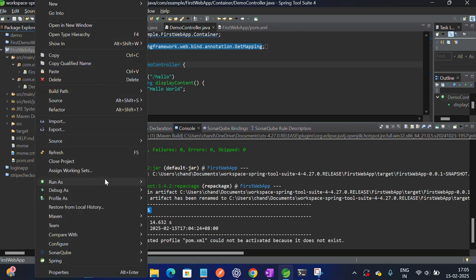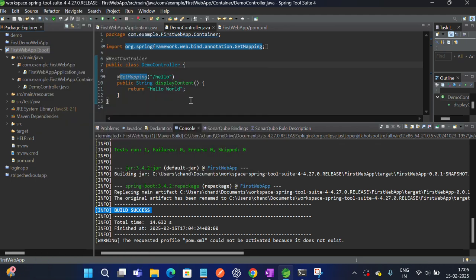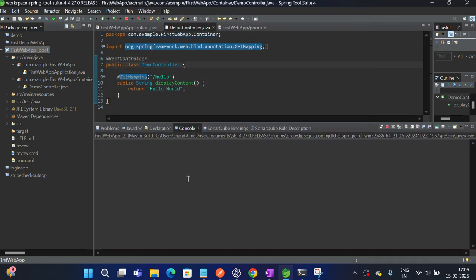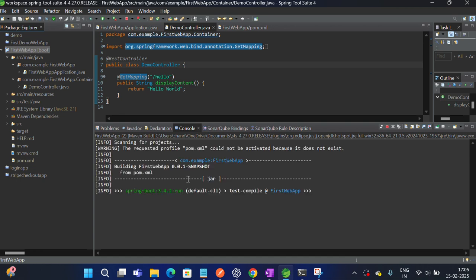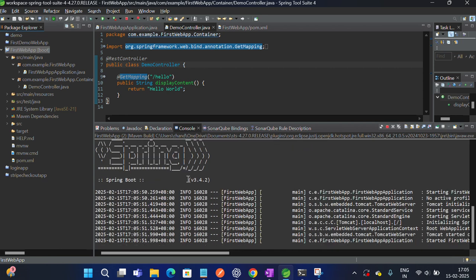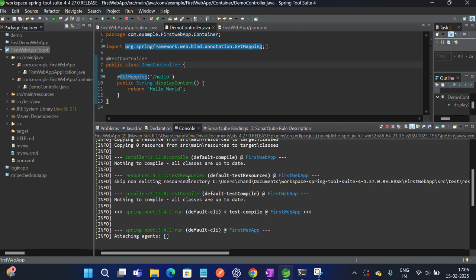Now we come to the main command, the run command. How do we run our application, which command? It's spring-boot:run. So it will run. Resource processing will take place, compilation will take place, and it starts the Spring Boot startup. It starts Spring Boot.